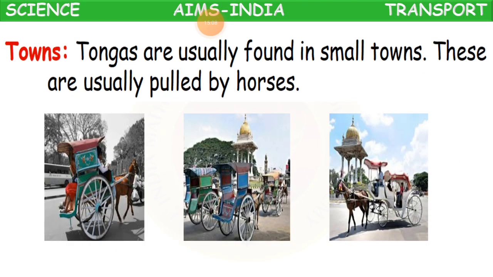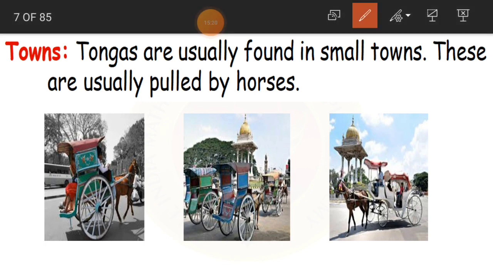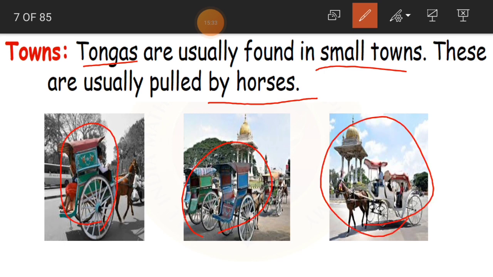Yes. Now coming to towns, what do we use? So in towns, tongas are usually found in small towns. These are usually pulled by horses. See here, tongas, have you seen them?